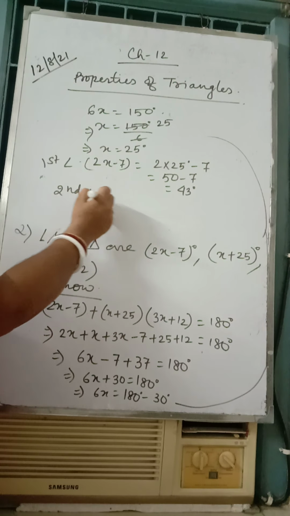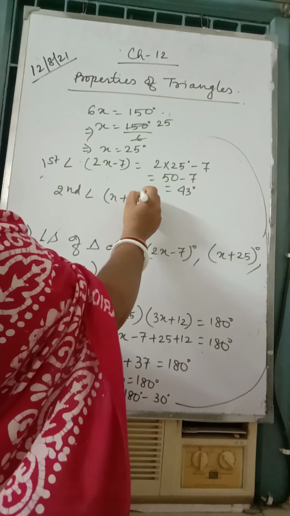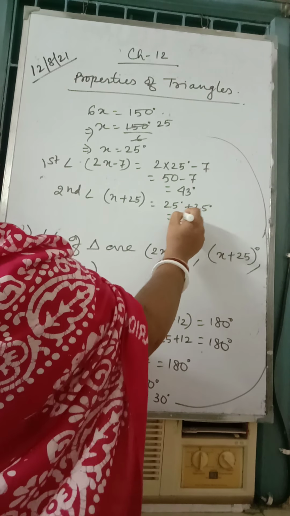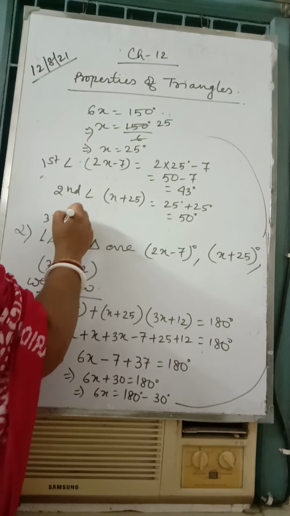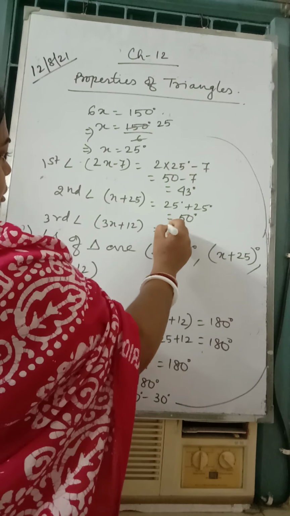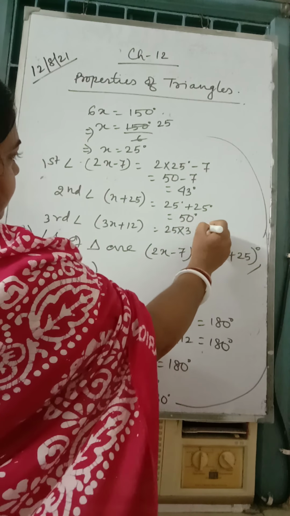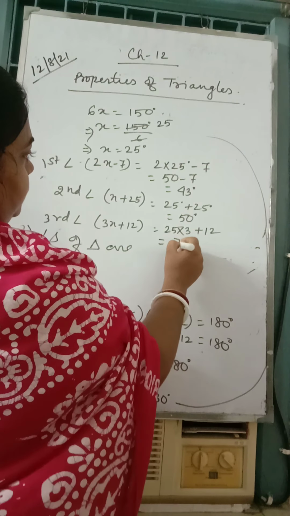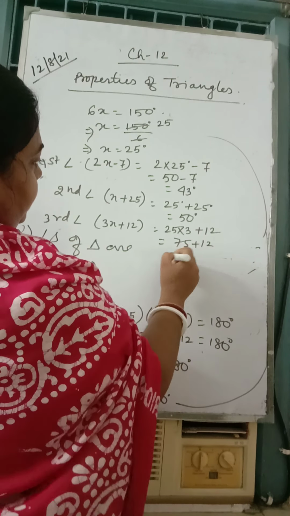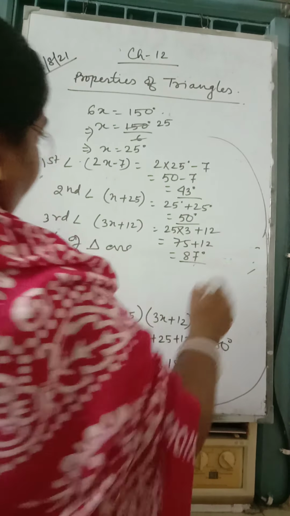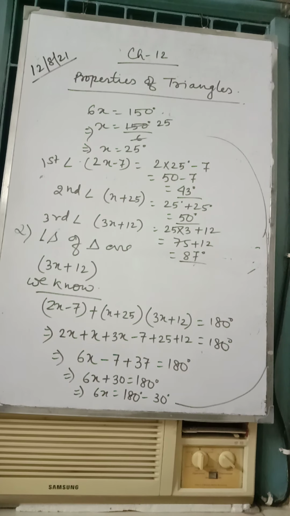Second angle, x plus 25, so 25 plus 25, 50 degrees. Third angle, 3x plus 12, so 25 into 3 plus 12, 75 plus 12, 87 degrees. When you add 43, 50 and 87, you get 180. So this is question number 2.